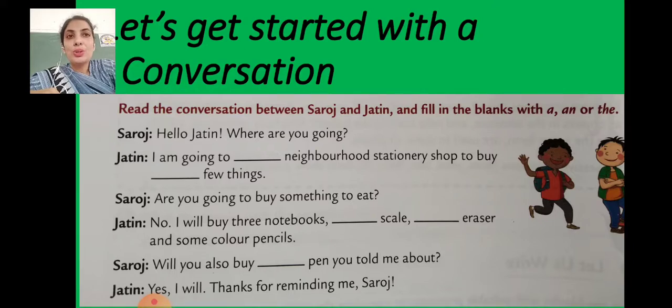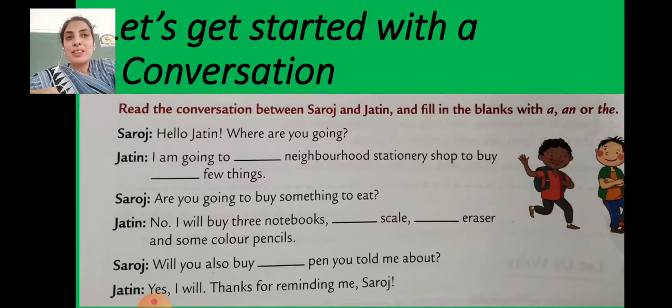Jatin, I am going to dash neighborhood stationery shop. Going to the or a? Yes? You try it at your home. It is from your book only. The or a. Yes? Stationery shop. Where is that stationery shop? That is known. That is in the neighborhood. So we can write the. To buy a few things. Because things are more than one or in a positive way, then we can use a.